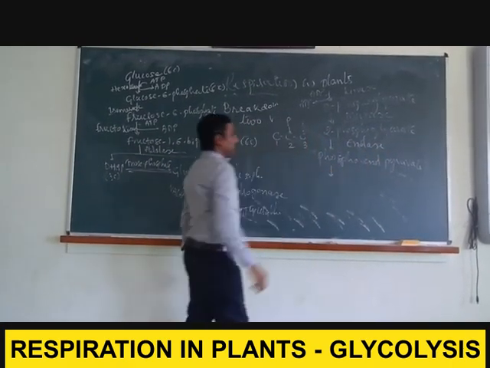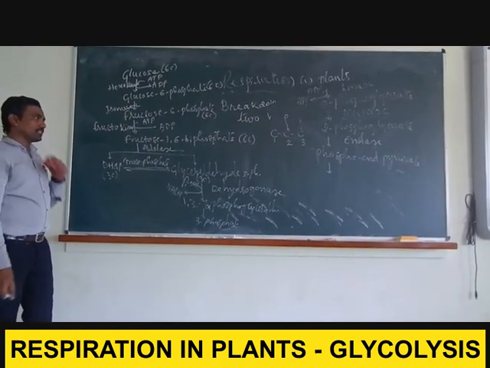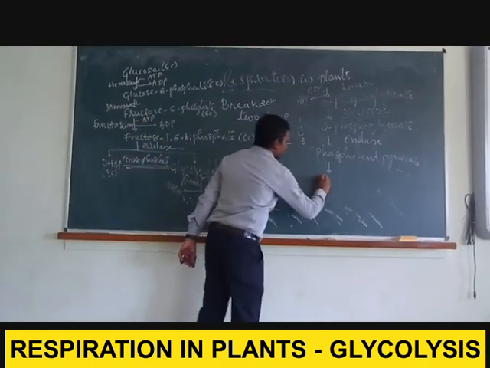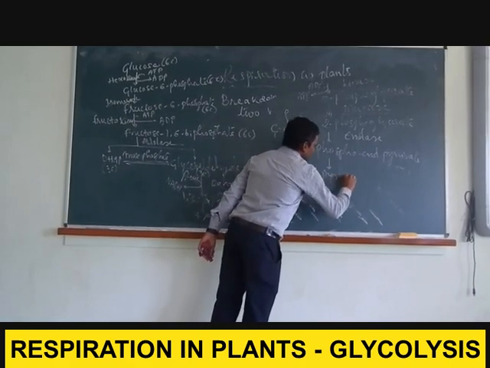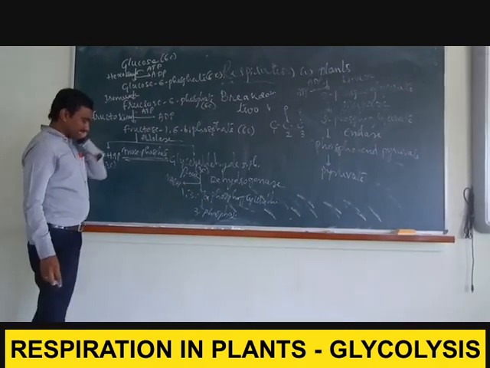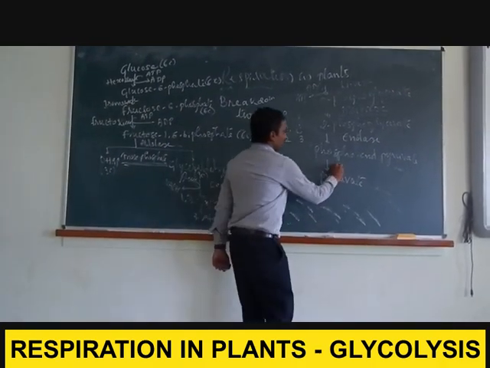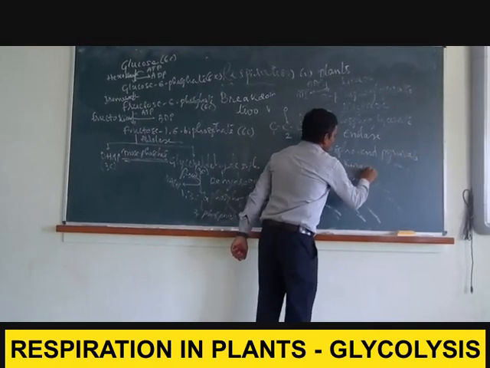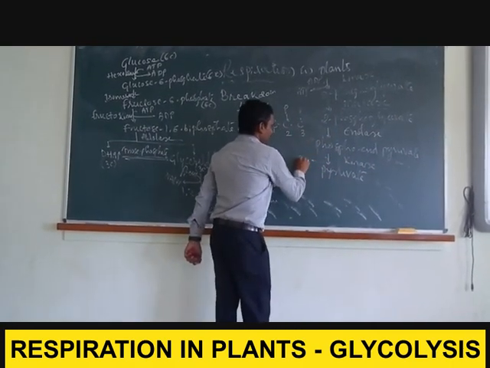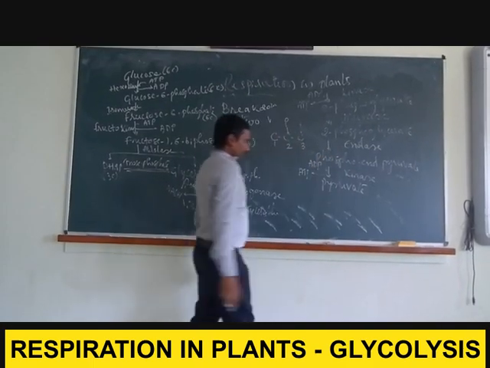Later, the final step that we are going to observe is that phosphoenolpyruvate is converted into pyruvic acid, or what you consider as pyruvate. This reaction is mediated by an enzyme called pyruvate kinase, and here also we are going to observe the formation of one more molecule of ATP from ADP.